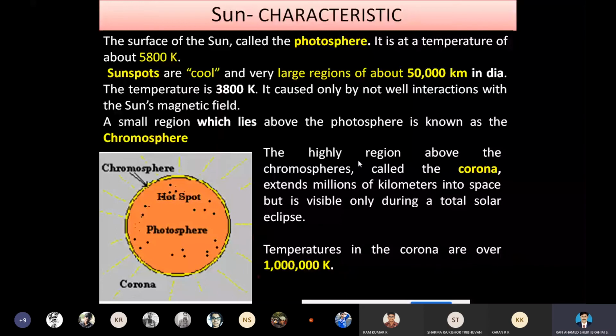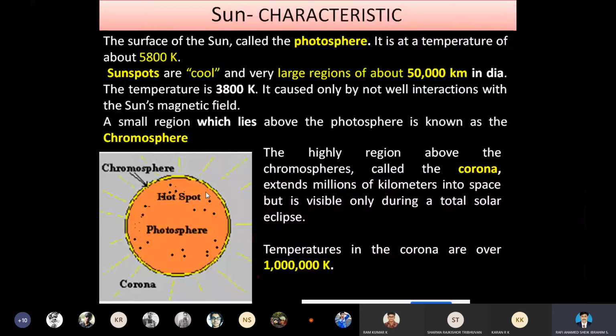The highest region above the chromosphere, the corona, extends millions of kilometers into space, but is visible only during a total solar eclipse.